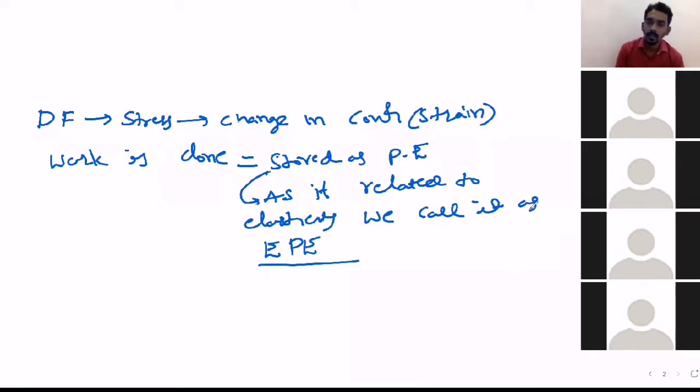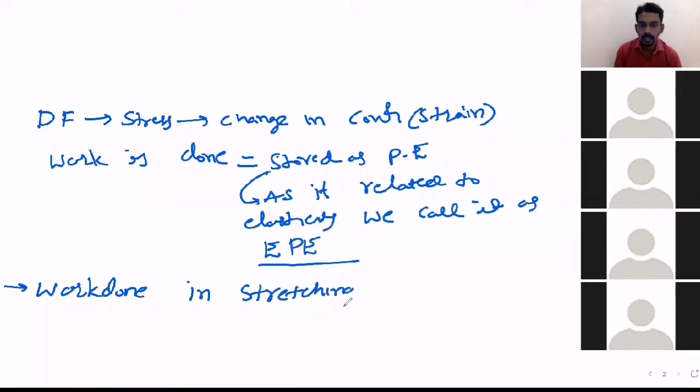But in our syllabus, we don't have all the three cases. In our syllabus, we calculate work done only in the case of Young's modulus, when length changes. Length of whom? Length of wire changes. That's why first we calculate work done in stretching a wire.